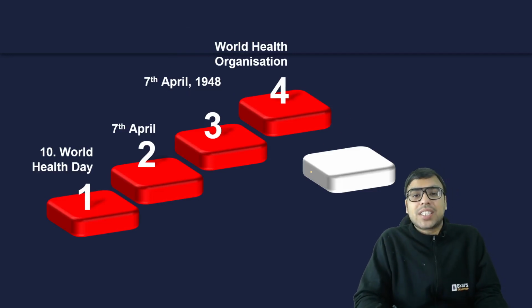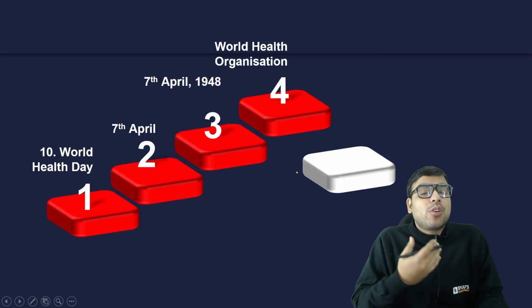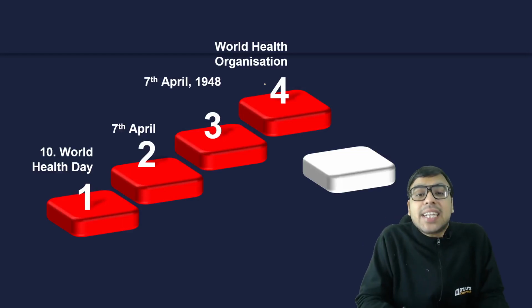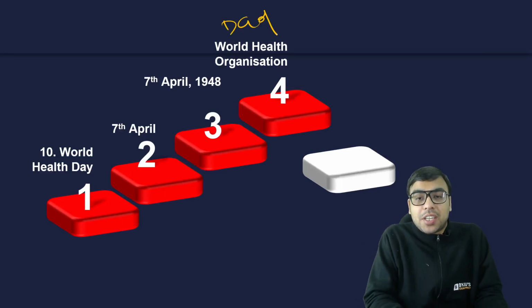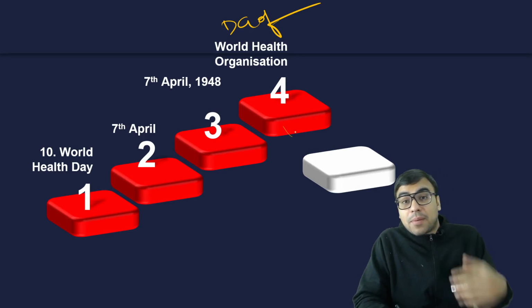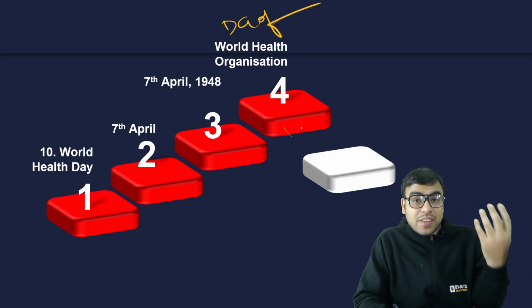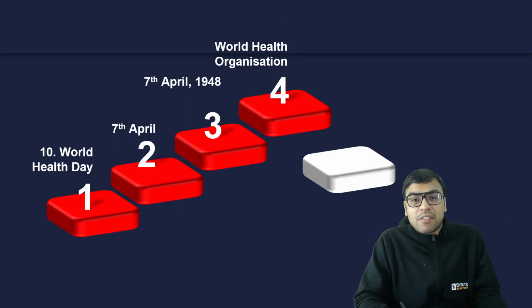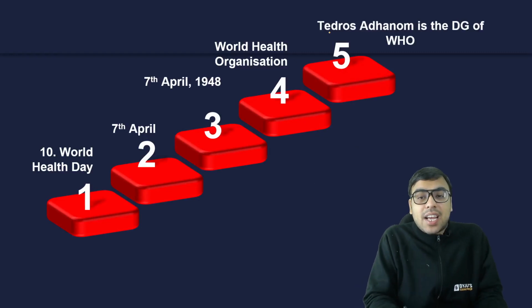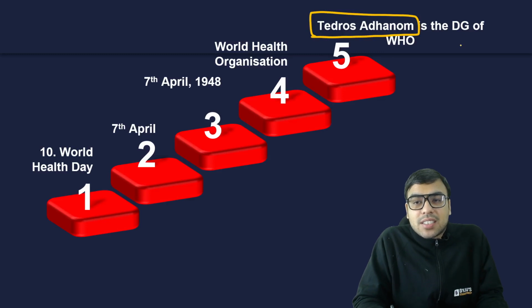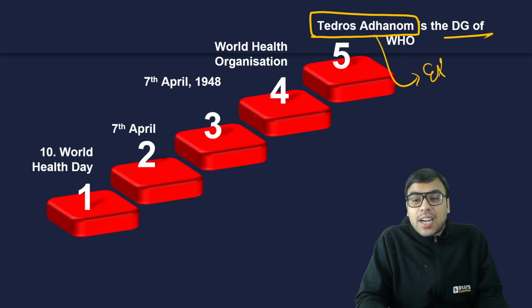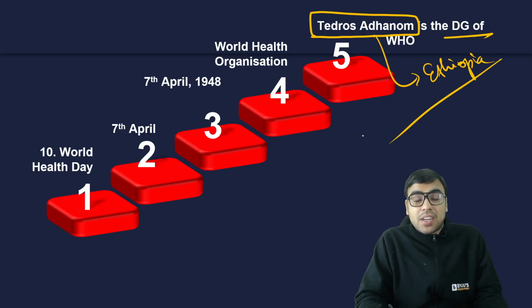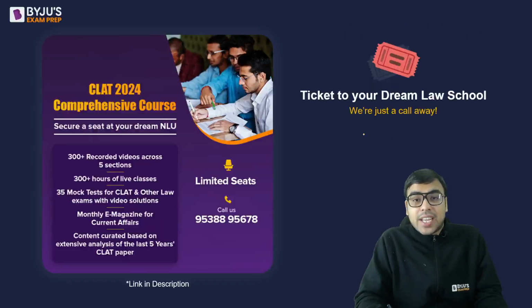Now the last question is, when we are talking about WHO, one person, the Director General of WHO, was very much in the news. If you remember the lockdown period, he was very much in the news, doing press conferences and all. His name is none other than Dr. Tedros Adhanom. He is currently the Director General of WHO, and he belongs to the country called Ethiopia. So just have an idea about it. These are very important facts we have discussed in today's class.